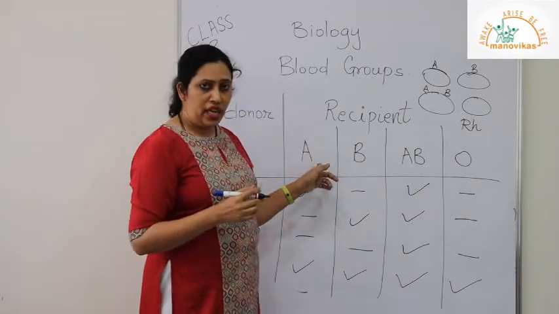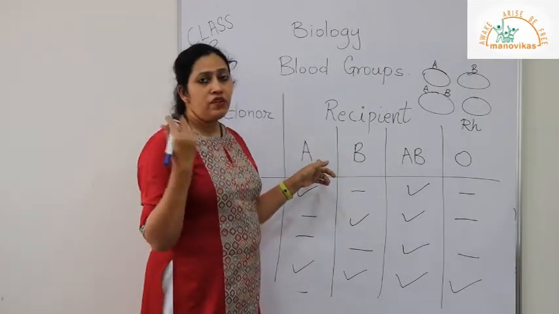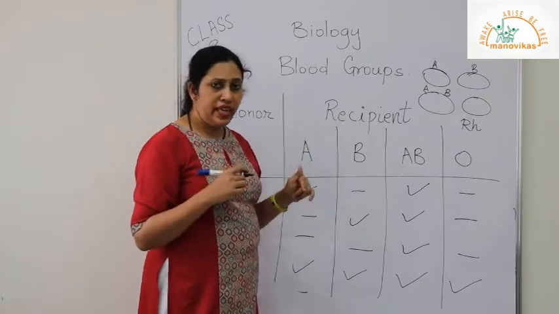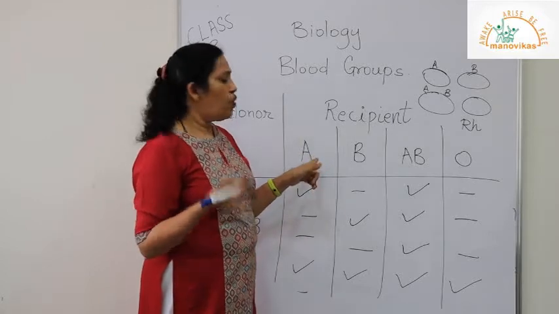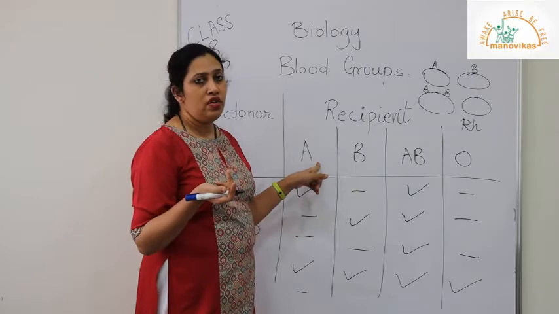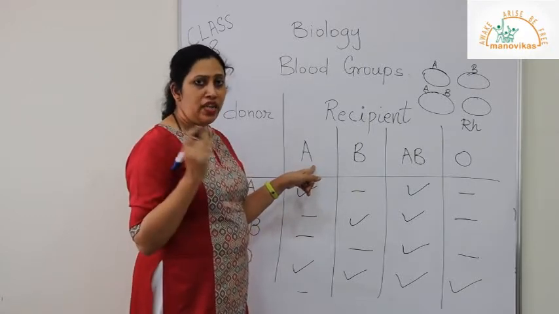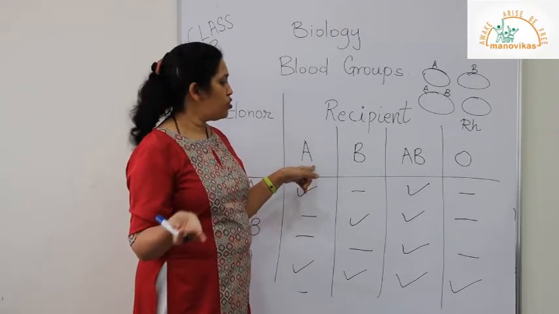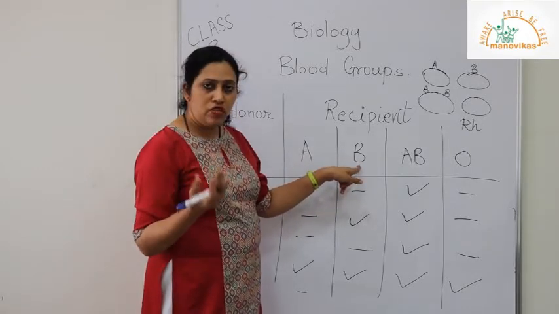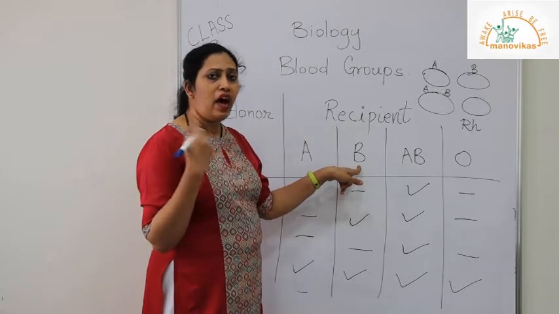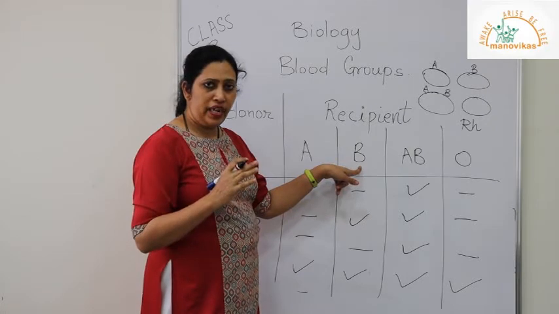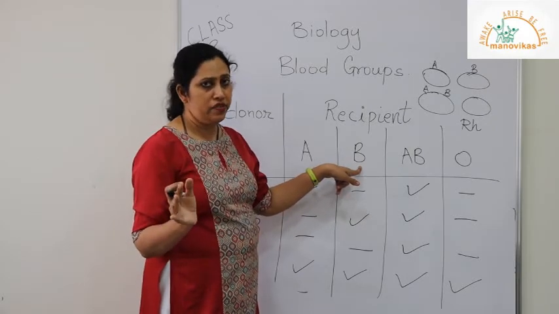Along with the antigen A, if the blood cell also has Rh factor in their blood, it is called positive. So A positive has A antigen as well as Rh. A negative has A antigen and Rh is not there, so negative. Same thing with B. B positive means it has antigen B and Rh factor, and B negative means it has B antigen and no Rh factor.